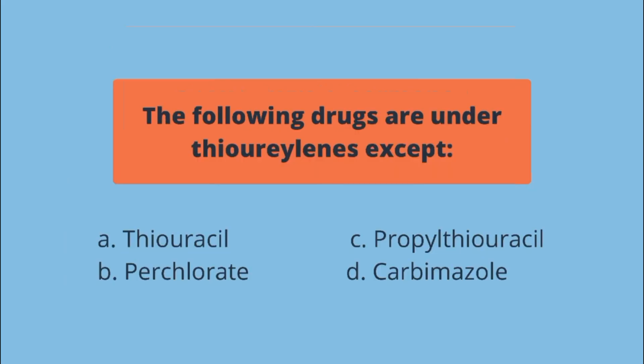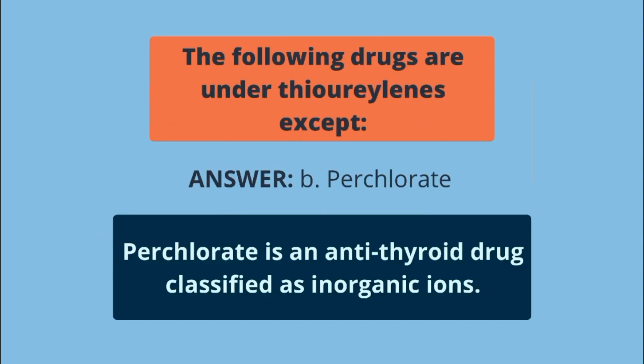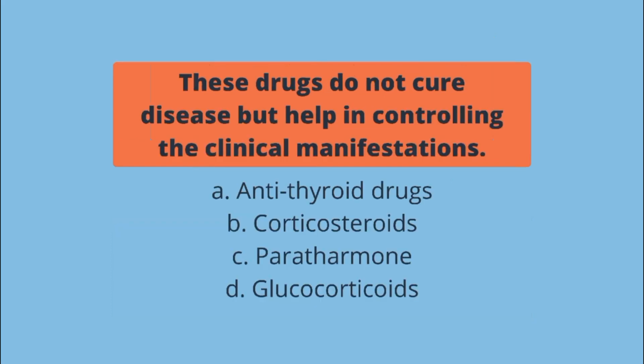The following drugs are under thiourylines except: A. Thiouracil, B. Perchlorate, C. Propylthiouracil, D. Carbimazole. The answer is B. Perchlorate is an antithyroid drug classified as inorganic ions. These drugs do not cure disease but help in controlling the clinical manifestations.